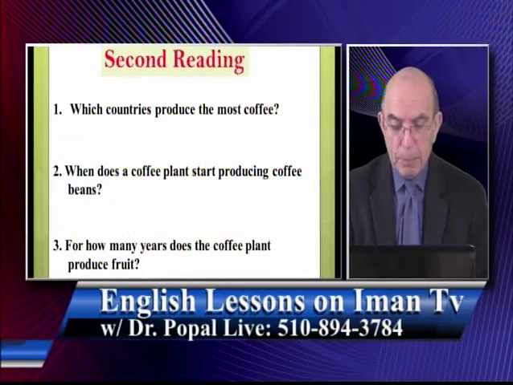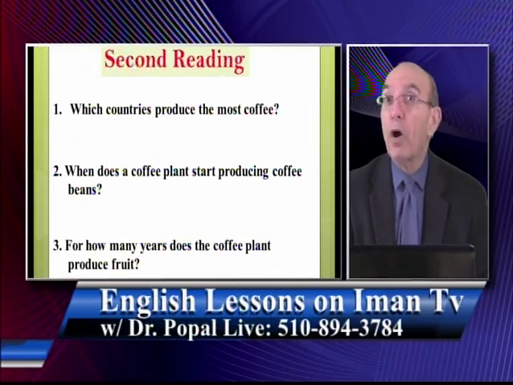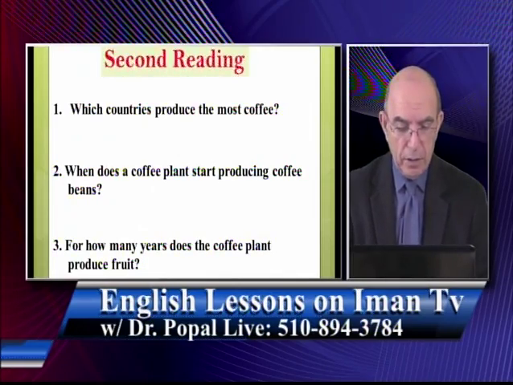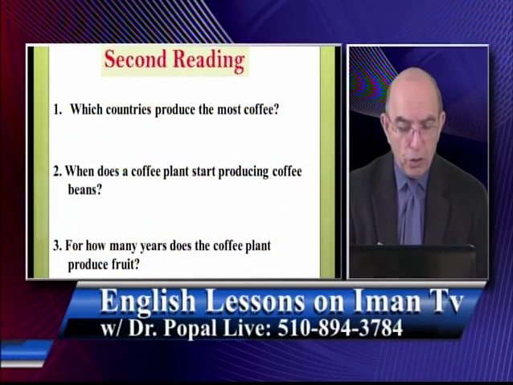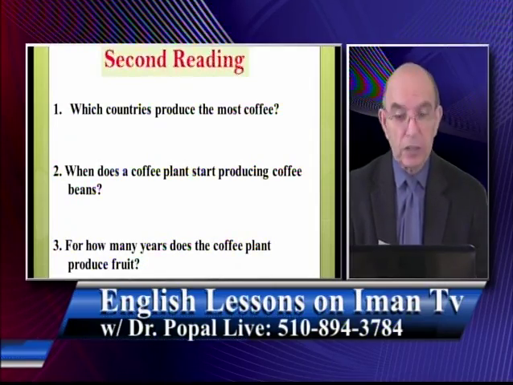Brazil produces about half of the world's crop of coffee beans. The coffee plant is really a small tree with shiny leaves. A coffee plant grows for about 3 years before it produces any fruit. After that, it produces fruit for about 40 years.